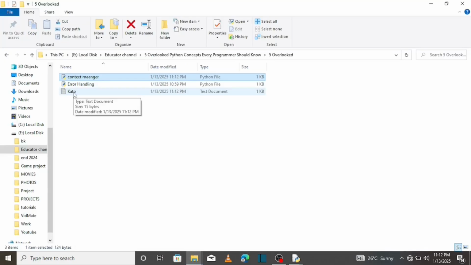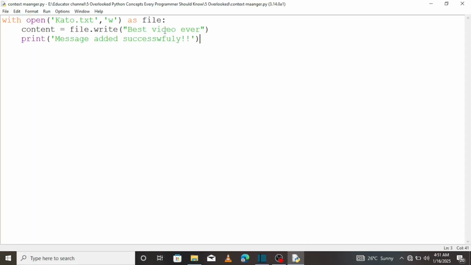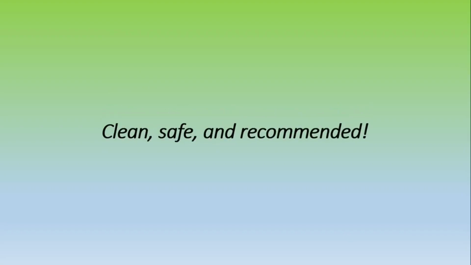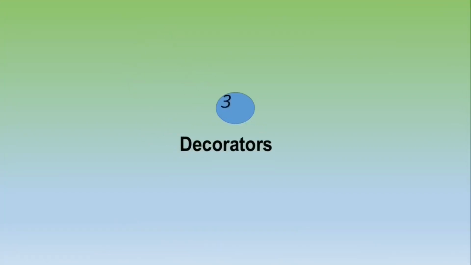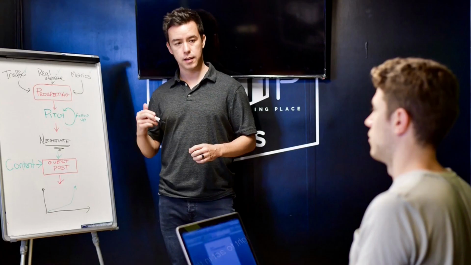So when you open the folder, a txt file named Kato has been created. When you open it, you should see the message best video ever. The with statement ensures the file is closed automatically even if an error occurs. It's clean, safe, and recommended. Now let's talk about decorators. They modify the behavior of functions without changing their code. Here's an example to make it clear.